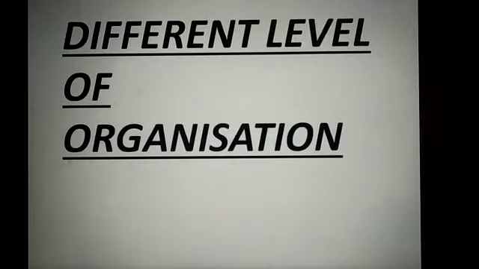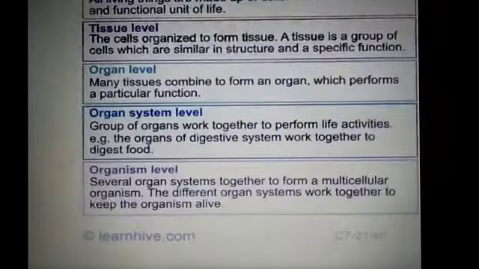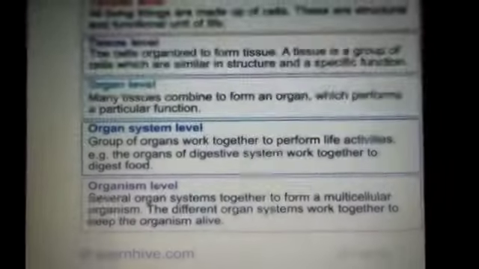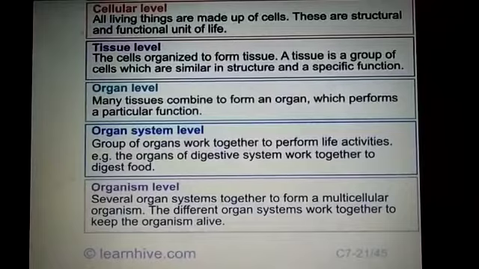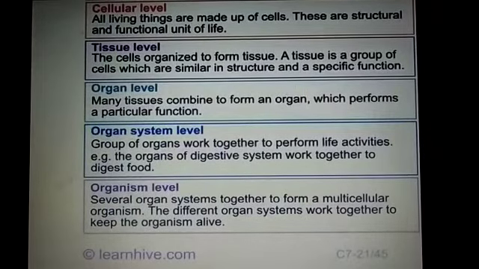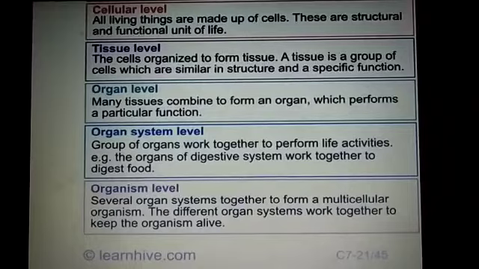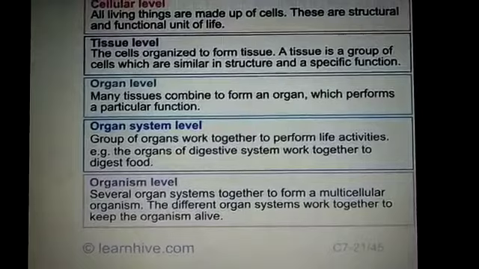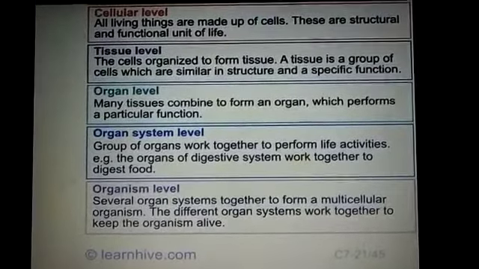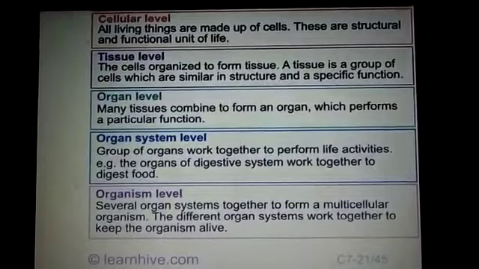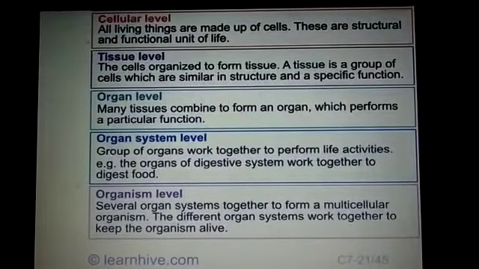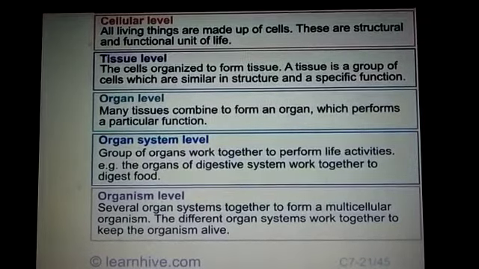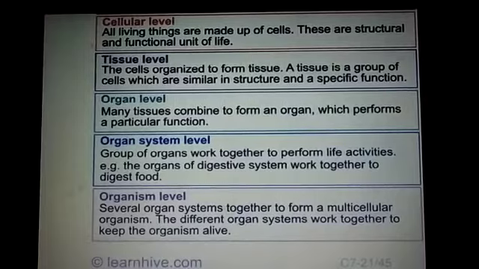The next one is the different levels of organization. Do you know what the different levels of organization are? In class 10th, you read them: the cellular level of organization, when all living things are made up of cells, and tissue level organization. The next is organ level organization, then organ system level and organism level. What happens at the cellular level? All living things are made up of cells. These are the structural and functional unit of life. I already told you this.